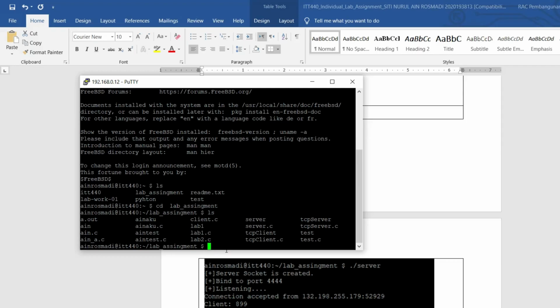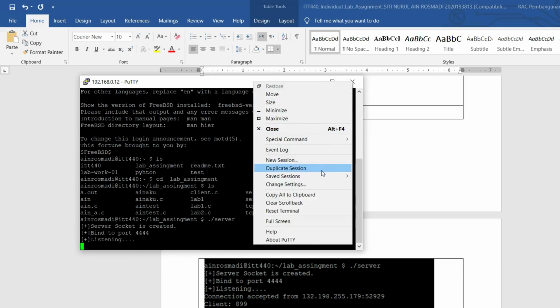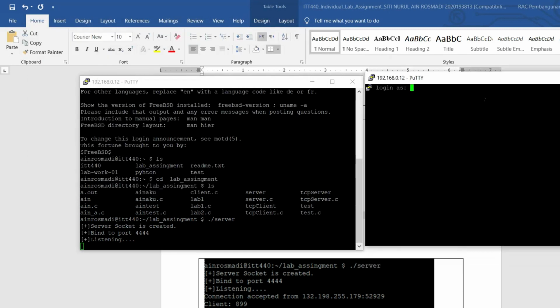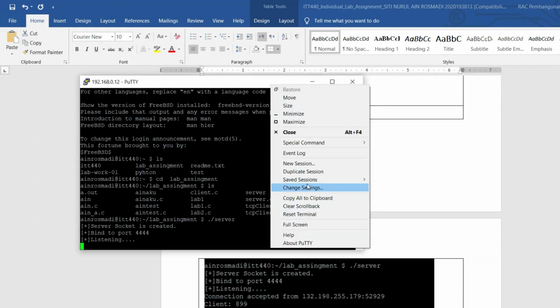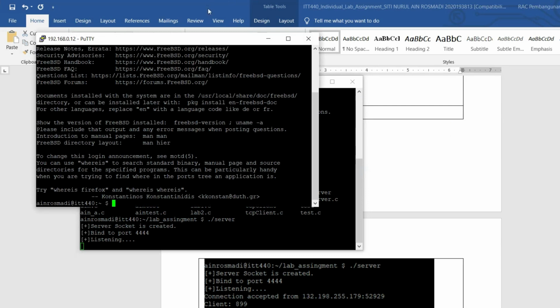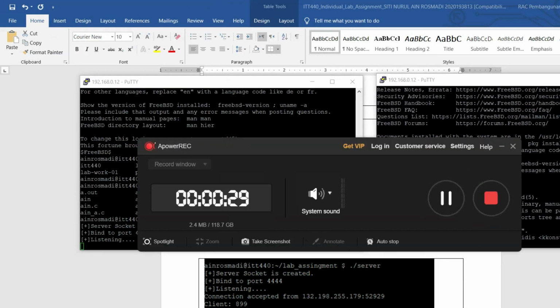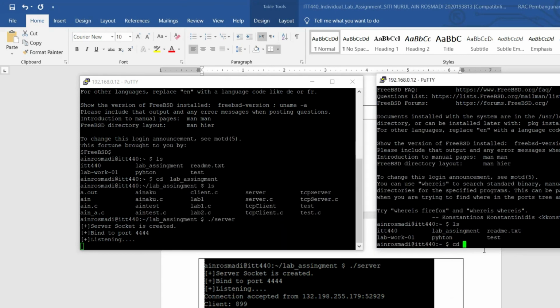Okay, for question number two, I am required to create a client server program in C to pass a random number from 100 to 999. I run my server file, and it shows that the socket server is created and bound to port 4444. Then I duplicate the session to run the client side, and it shows the socket is created too.